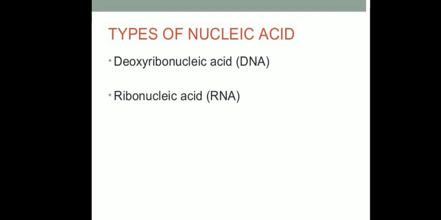The second type is ribonucleic acid, known as RNA, and RNA plays a vital role in the synthesis of protein. RNA is more abundant than DNA in a typical bacterial cell. We are going to learn the structure and function of DNA as well as RNA in detail in our further lectures.